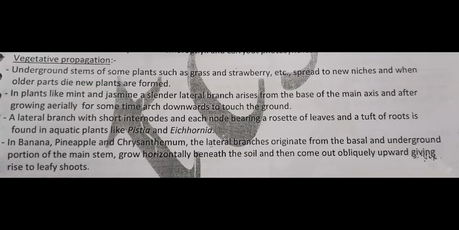Actually this part is also a part of your 12th standard. In 12th standard this same thing repeats, where the names are given: Pistia, offset; chrysanthemum, sucker. So at that time you should understand and remember this thing.